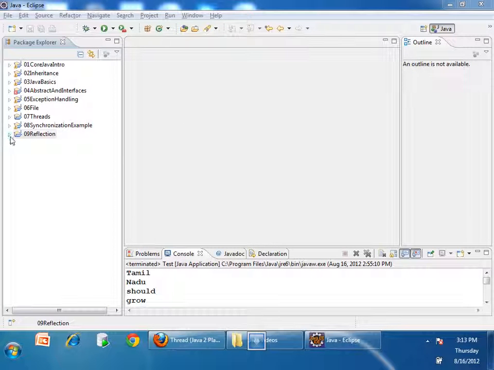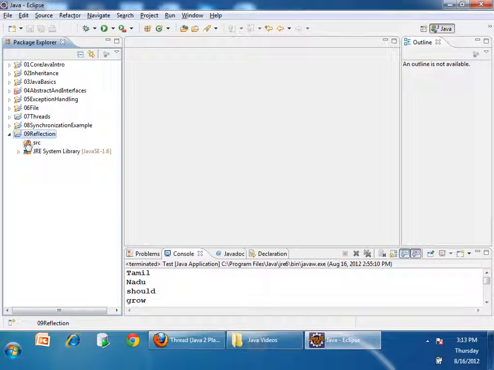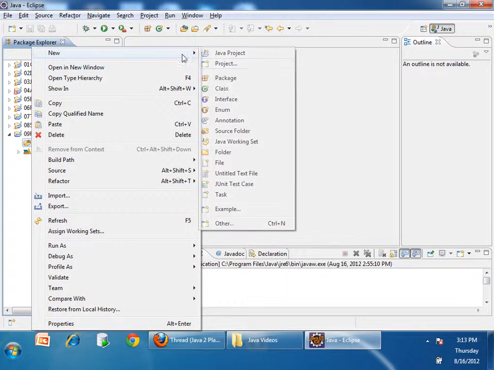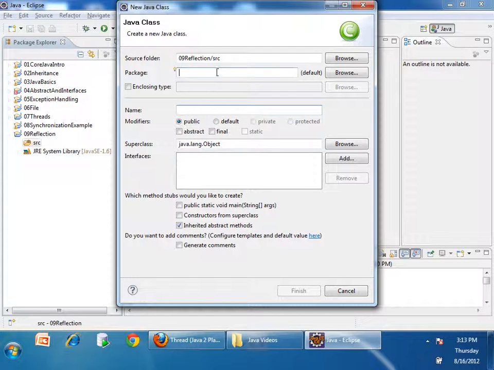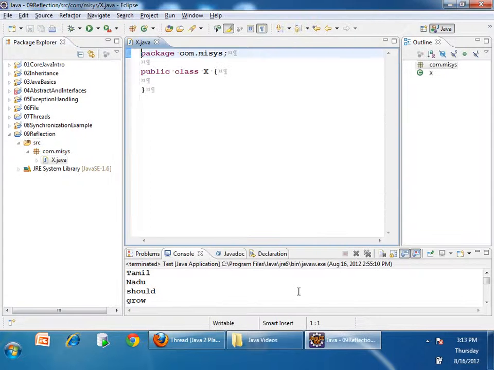Okay, simple. I'll tell with an example. I'm going to create a class called X, simply in a package com.mysys. I'll create a class called X. Okay.